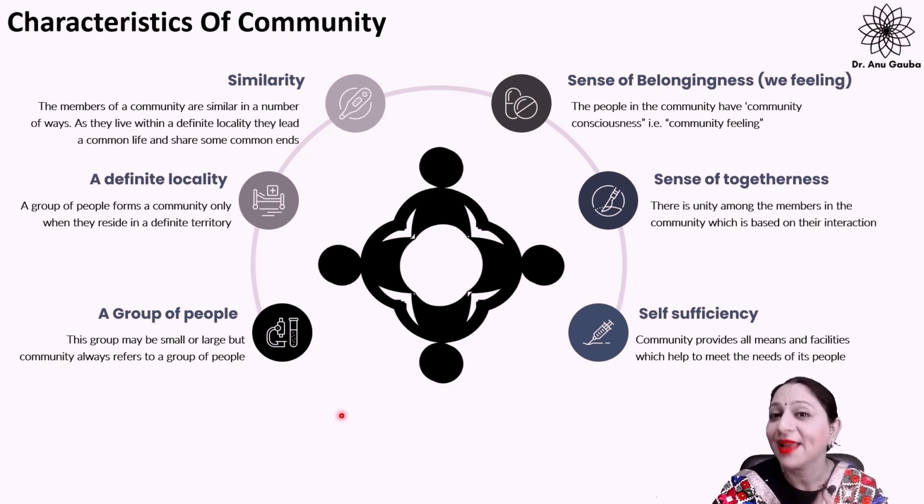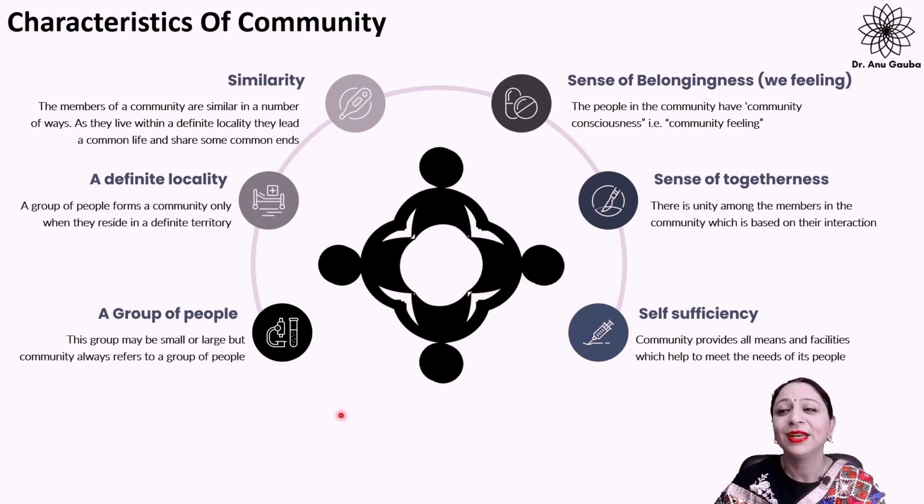Another thing is similarity. When people live in a particular place, in a particular area, they are similar in many ways. They share their joys and their sorrows with each other, they have the same interests, the same norms, the same values. So that comes under the characteristics of community.